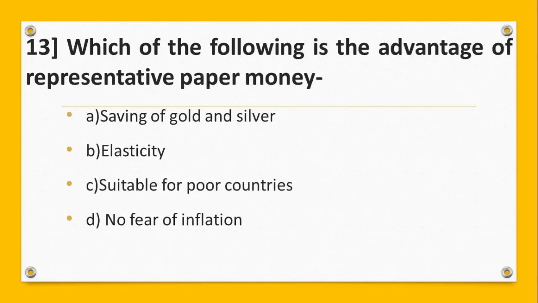Question number 13. Which of the following is the advantage of representative paper money? Your options are A. Saving of gold and silver, B. Elasticity, C. Suitable for poor countries, D. No fear of inflation. And the answer is D. No fear of inflation.